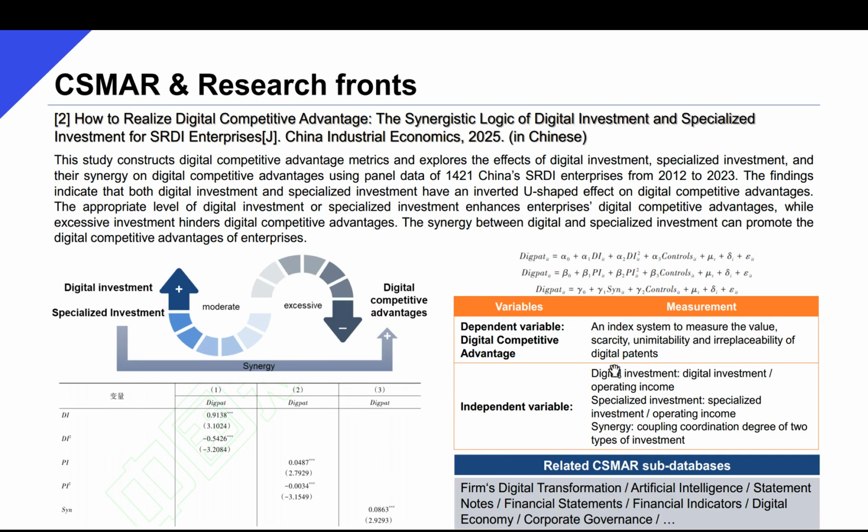The next example studies the effects of digital investment, specialized investment, and their synergy on firms' digital competitiveness. AI is a branch of digital technologies, so the analysis of digital technologies can be extended to AI-related topics as well. And the focus of this study is SRDI firms, which means medium-sized to moderately scaled businesses known for their specialized refinement, differentiation, and innovation.